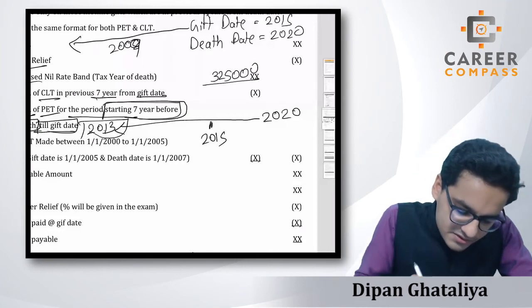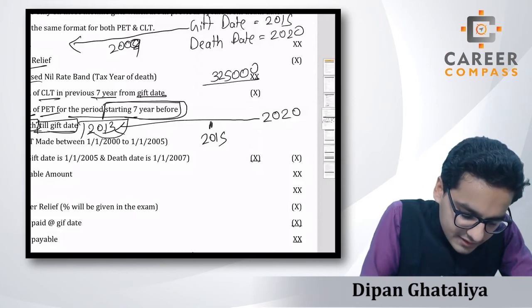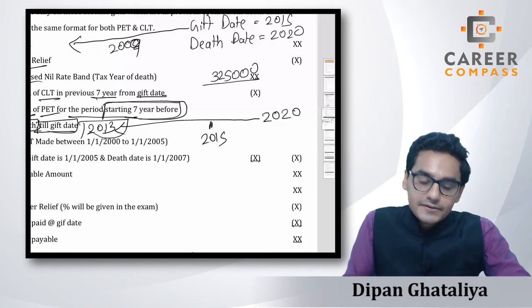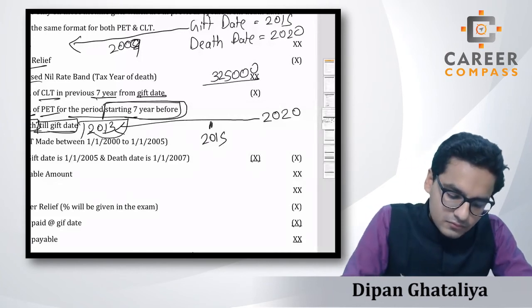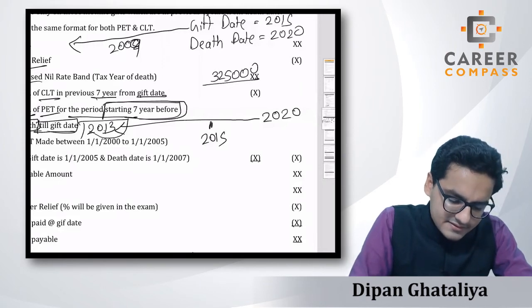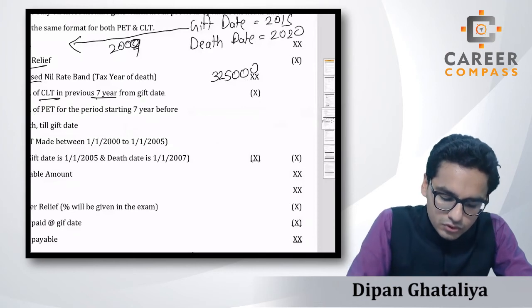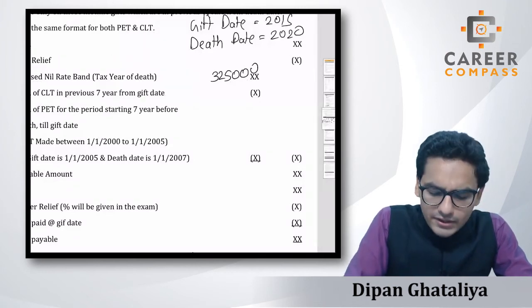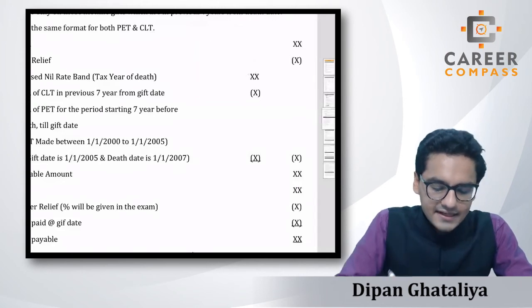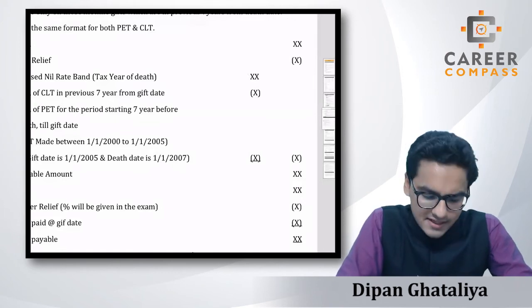But how much of the GCAs of the CLT will be considered? As I told you, 2009 to 2015, right? So this is the major difference between both these deductions available. Students, we will practice this and you will get command over it, but in the examination you have to remember this without any options. You have to mug up both these things anyhow. You cannot make mistakes over this.